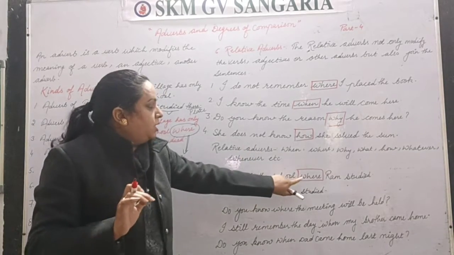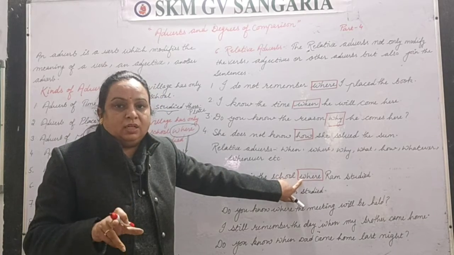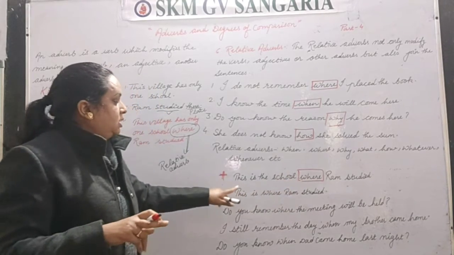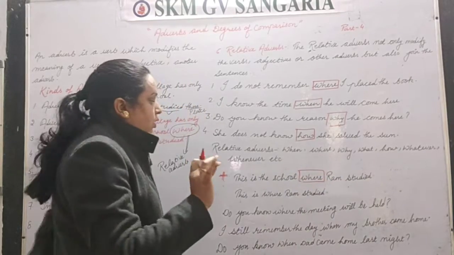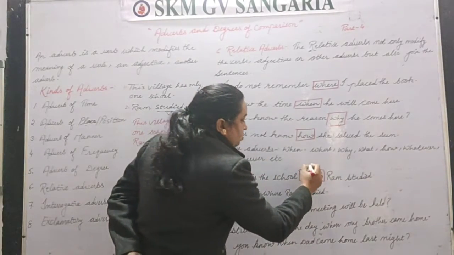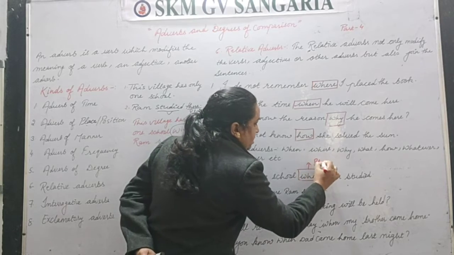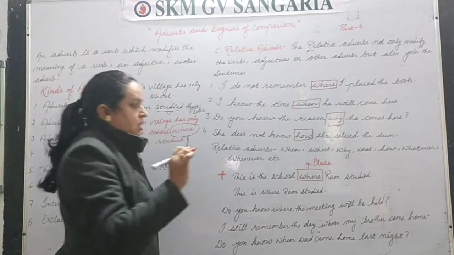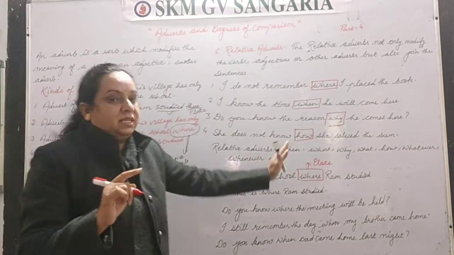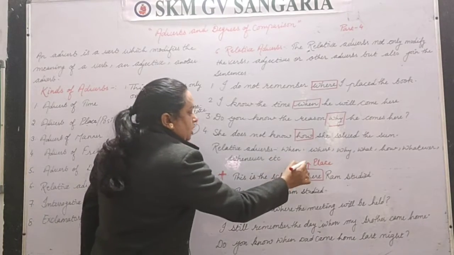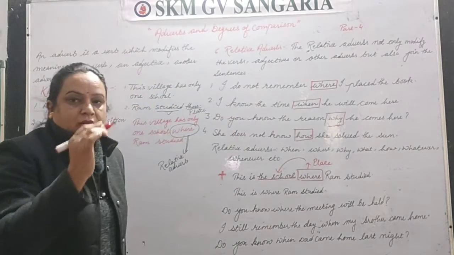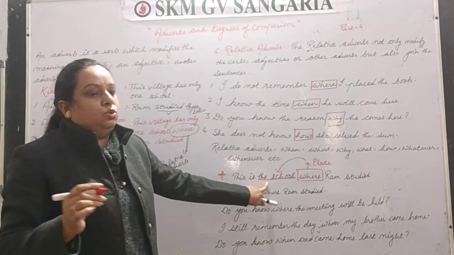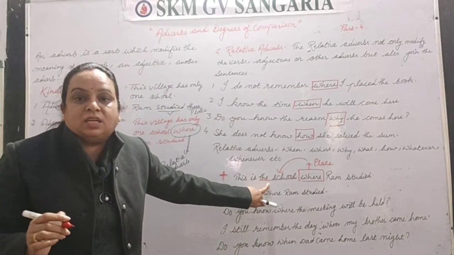Clear? So here, when we join two sentences together, what is the sentence? This is the school where Ram studied. This where is telling us the place. Now what is the place? The school. So this word, the school, is working as antecedent here.